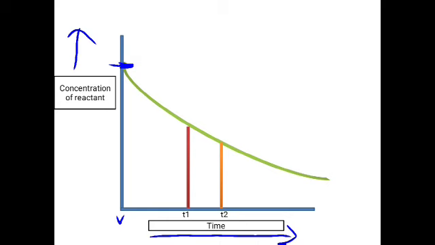You can imagine, for example, a reaction occurring for 10 hours and you want to measure the rate for one particular hour, from the first hour to the second hour. What you need to do is see the concentration and the time in the first hour, then go to the second hour and see how much the concentration is. Take the difference in the concentration with respect to the change in time.